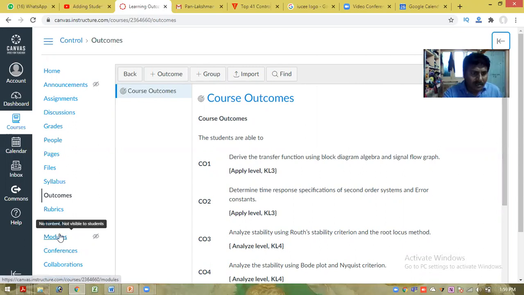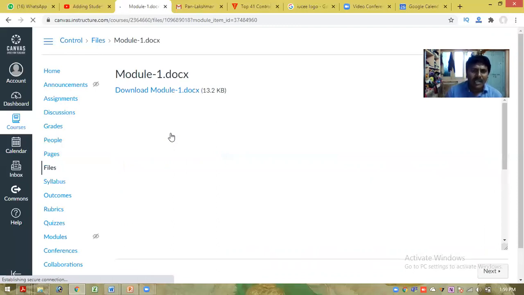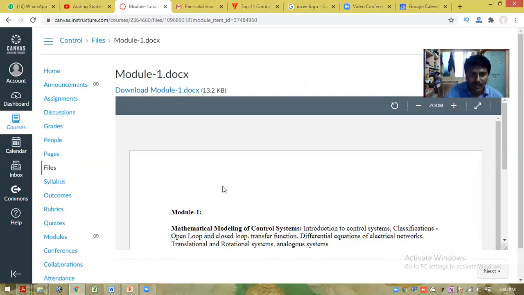Now coming to the modules we created. So here I created module 1, and in that I want to explain the introduction part. If people want to check which topics module 1 consists of, they can find the module 1 course information. And from this information, people can download this particular file here also. So this is module 1, and in module 1 I am concentrating on this particular information.